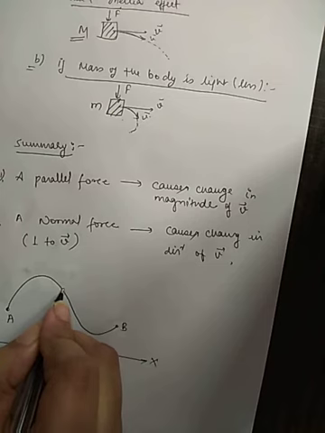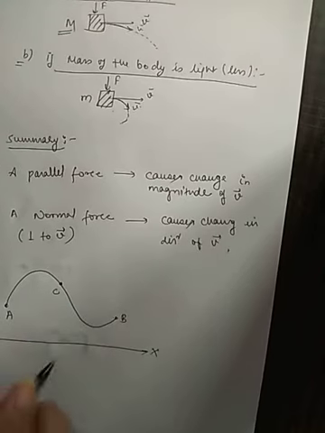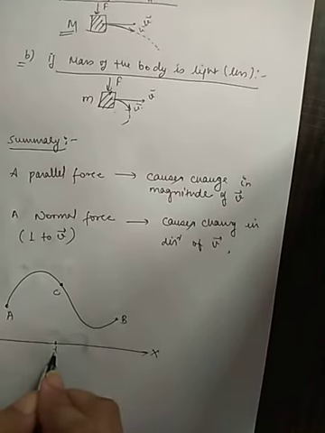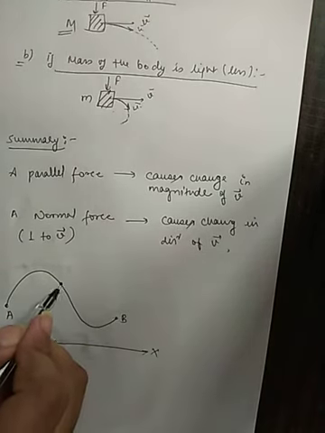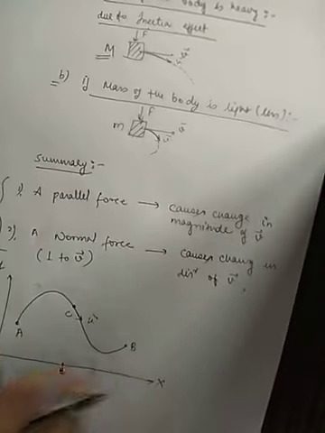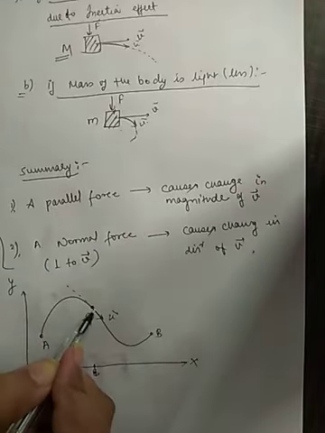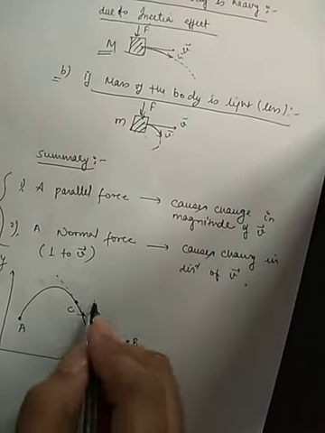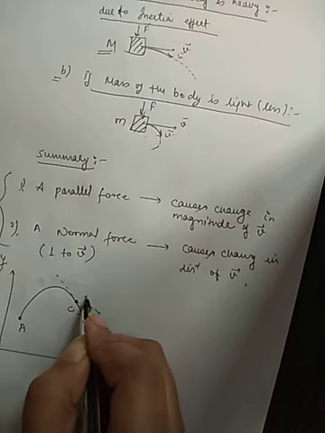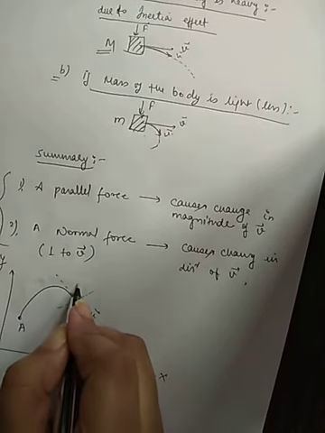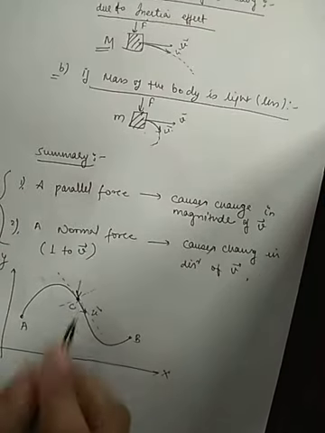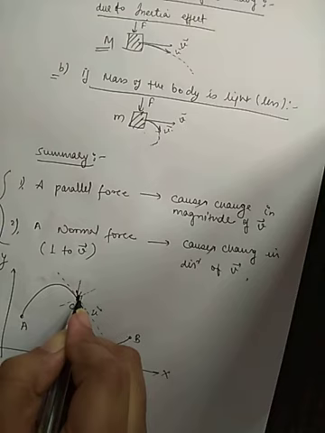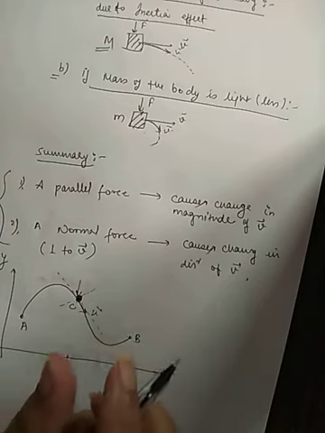At some time t, at some point C, this particle is still moving with the velocity v, and this is the tangent of the curvature. Now we apply a force F at this point C on the mass m, because this particle has some mass m.